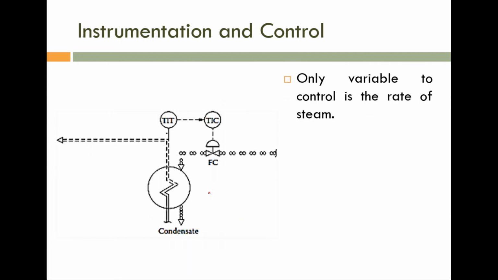So this one is the control of the reboiler. Here you can see that the temperature of the process vapor is measured, and by using that temperature, TIC manipulates the flow rate of steam. Either you can measure the temperature of the process medium, or you can measure the pressure of the process medium.